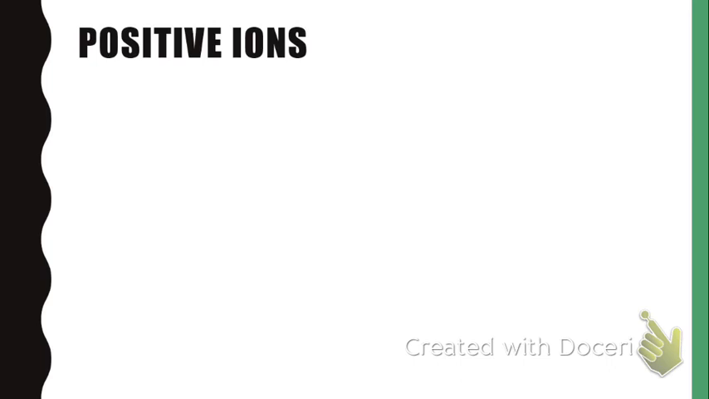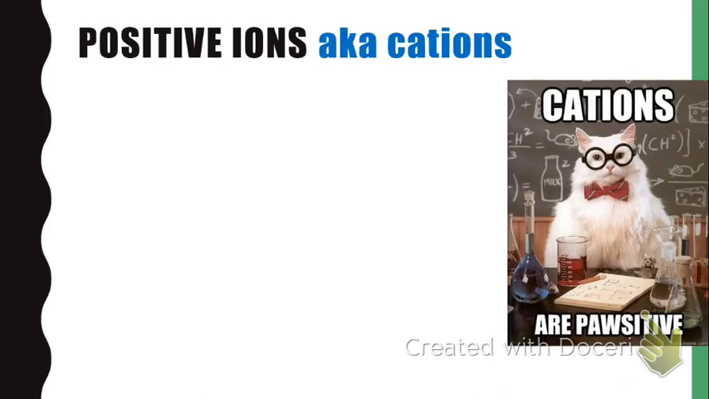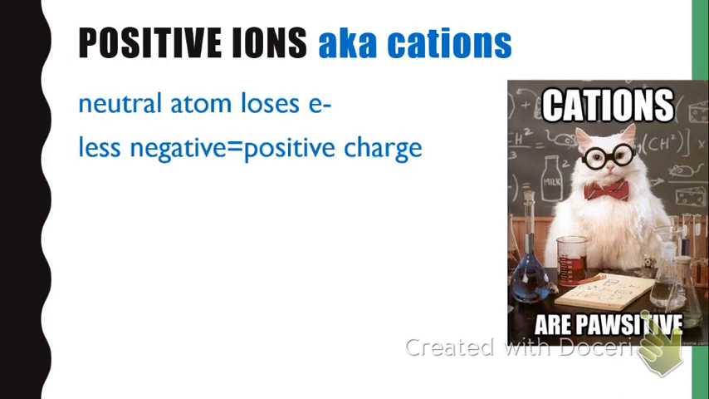So, positive ions, also known as cations, and it's easy to remember that cations are positive ions. Another way, if you don't like my cheesy puns, is that cations are the kind of ions that have this plus sign in their name. They are cations. And the word for negative ions does not have a T in it. Positive ions are neutral atoms that have lost electrons. And because they've lost electrons, they have less negativity in them. They have more positive charges than negative, so overall, the atom is positive.